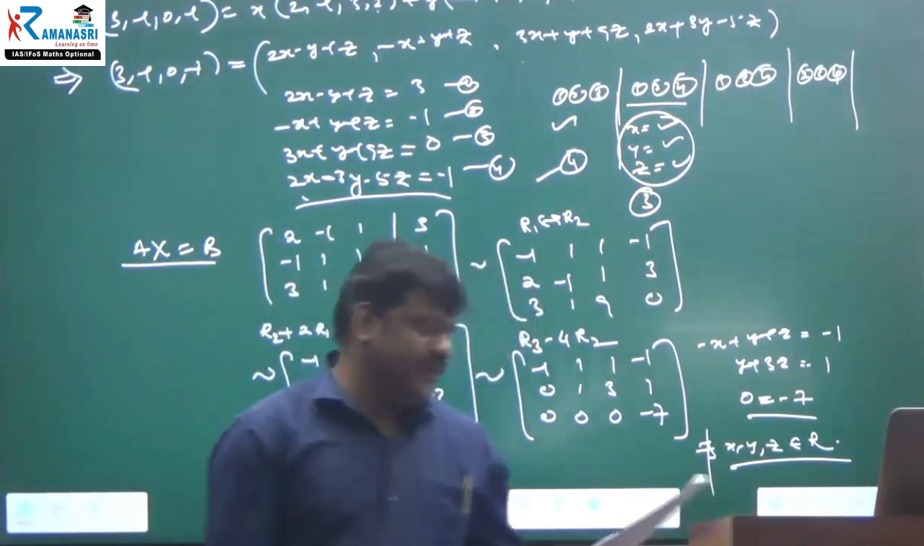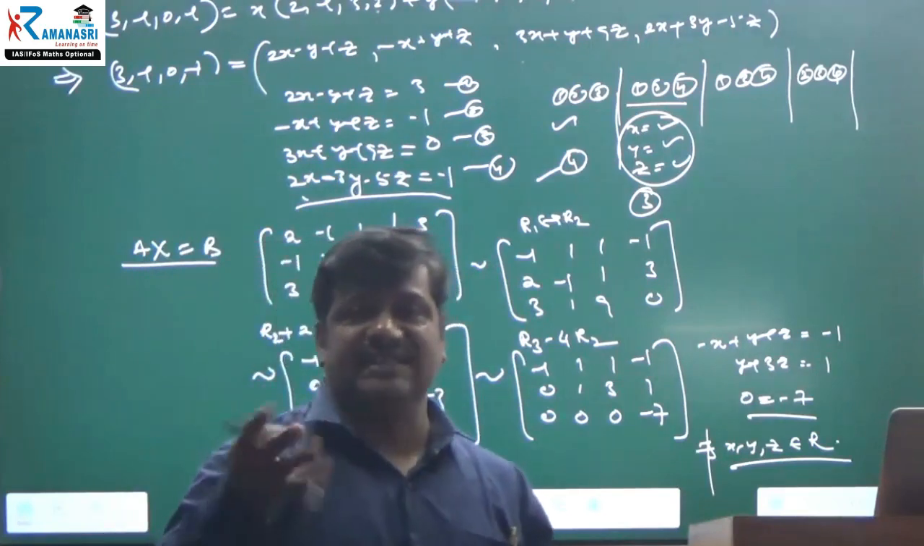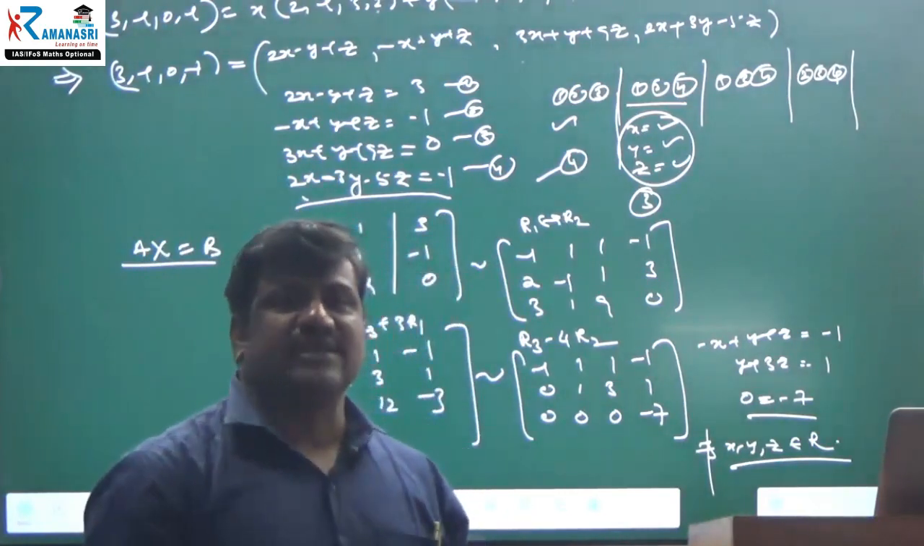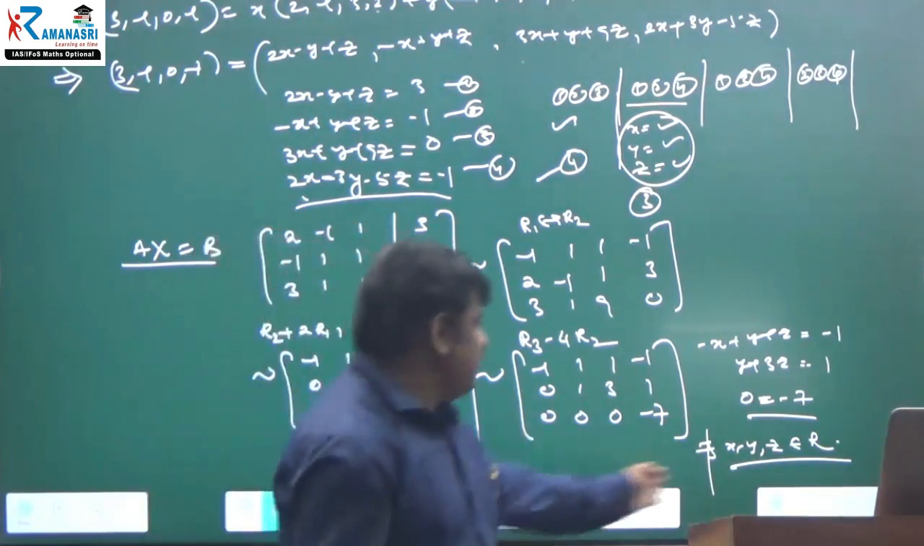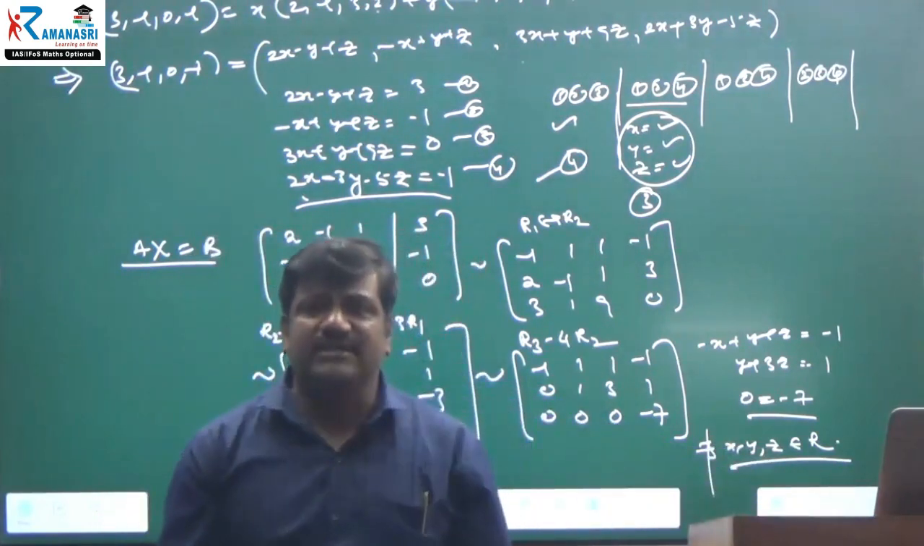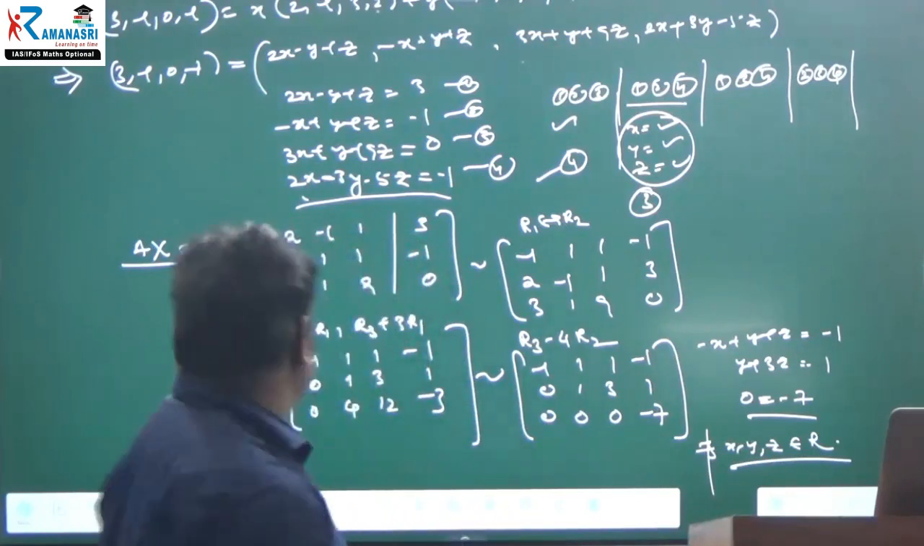Therefore, at last you have to write that V4 is not spanned by the vectors V1, V2, V3. Why? What is the reason? We cannot find the real numbers x, y, z. That's it. This is the first question for you.